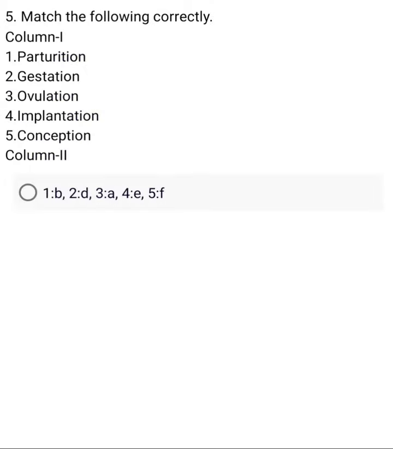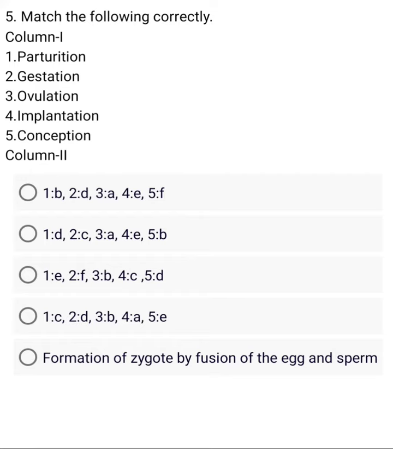Match the following correctly. Column I. 1. Parturition. 2. Gestation. 3. Ovulation. 4. Implantation. 5. Conception. Column 2. A.